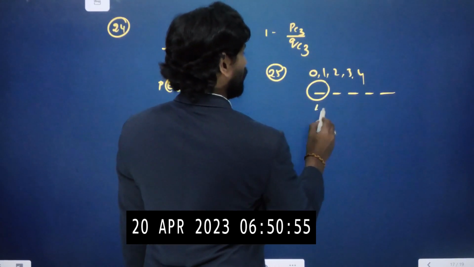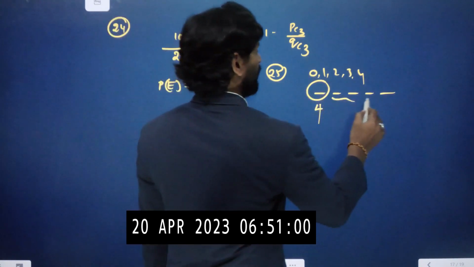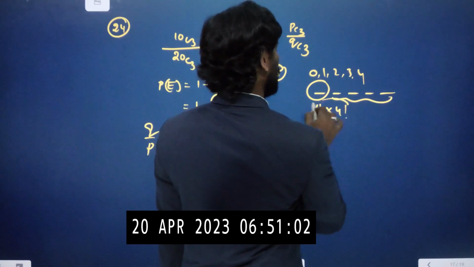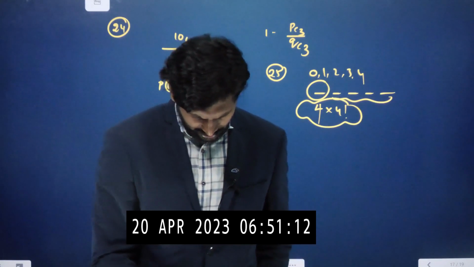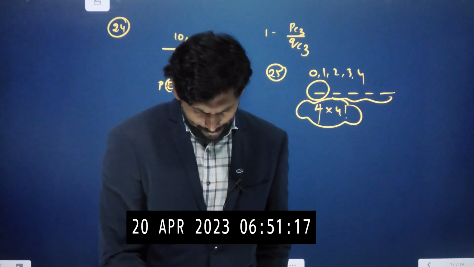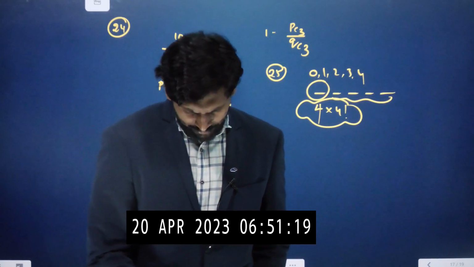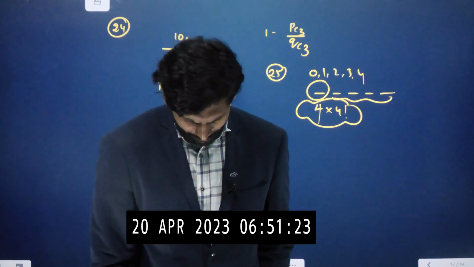For the first place there are only 4 choices, because 0 cannot be in the first place, and the remaining we can write as 4 factorial. So 4 into 4 factorial ways we can arrange them. Next, the probability of 2 in tens position and 0 in ones position is 1 by a power b. So a plus b value we need to find.